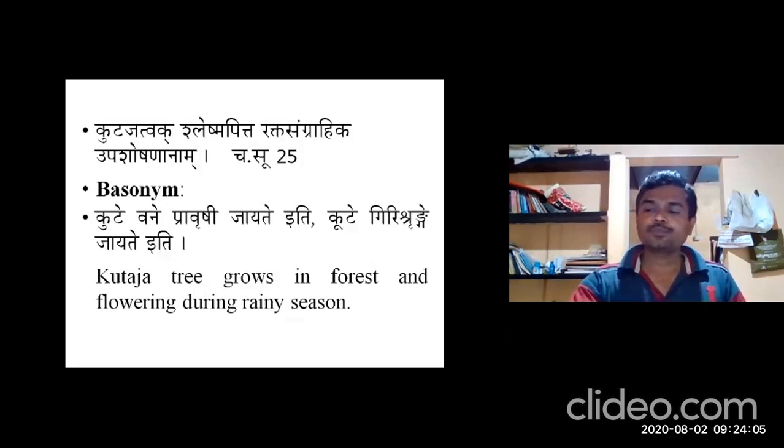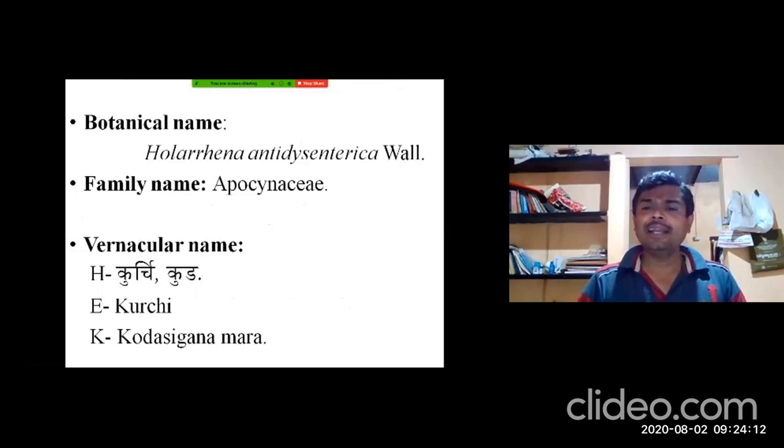Next, the botanical source for Kutaja, that is Holarrhena antidysenterica. See, the name itself indicates where it can be used. It is antidysenterica, useful in dysentery, in Atisara. Like Amatisara conditions, Kutaja is indicated in case of Amatisara.